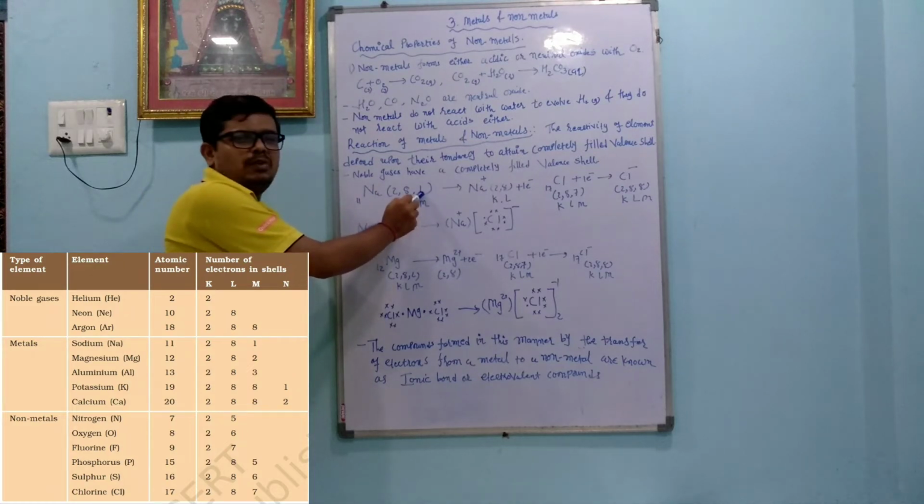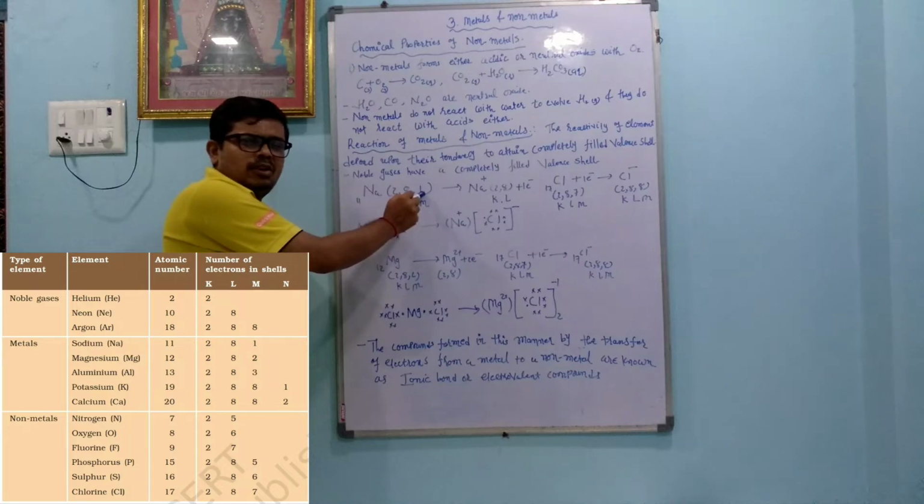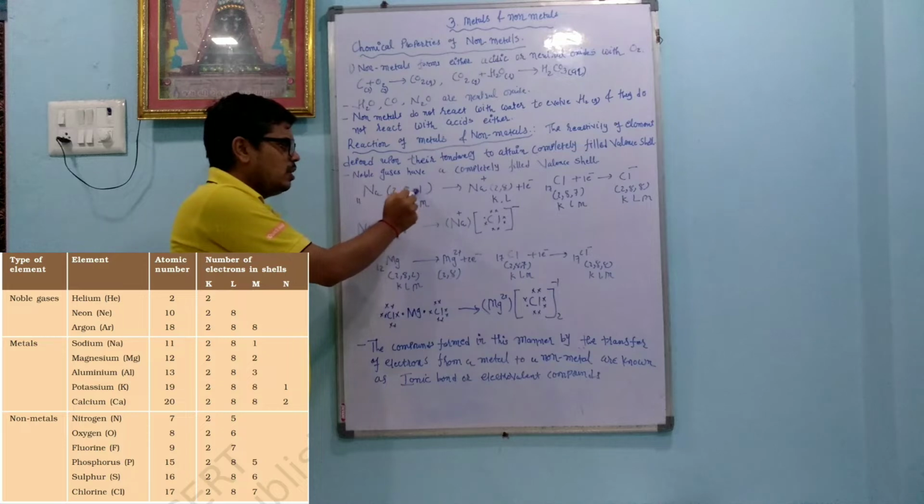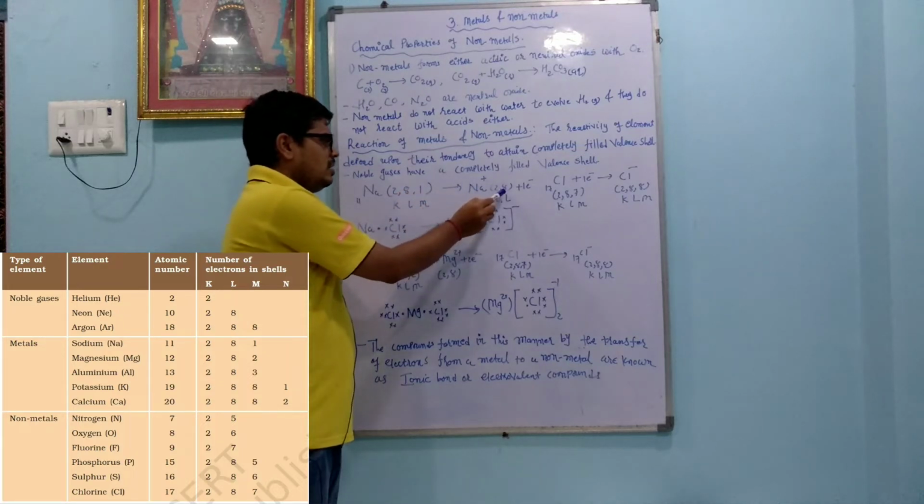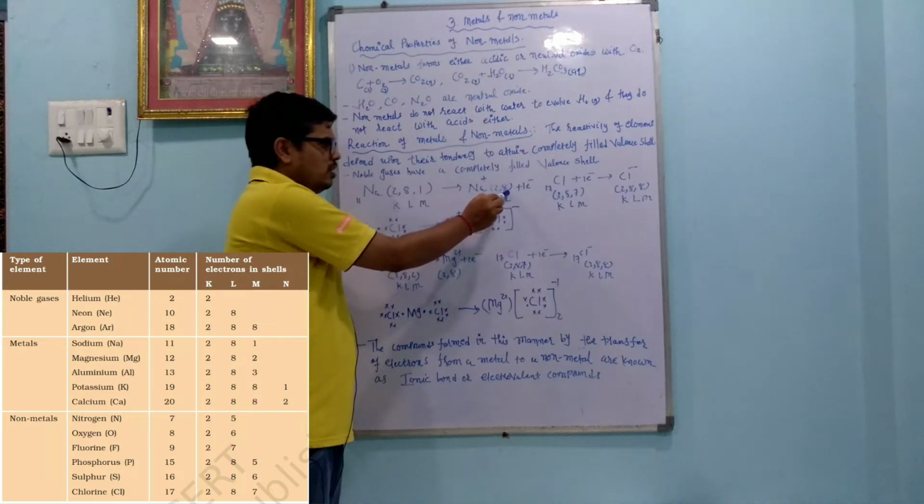Okay, so if the outermost orbit contains less than 4 electrons, then it has a tendency to lose electrons. It has no tendency to gain electrons. By losing the electron it gets to 8. 8 is what? Octet. It completes the octet.